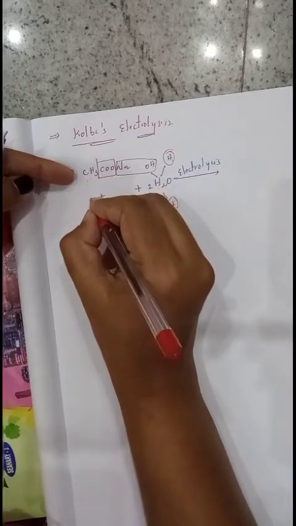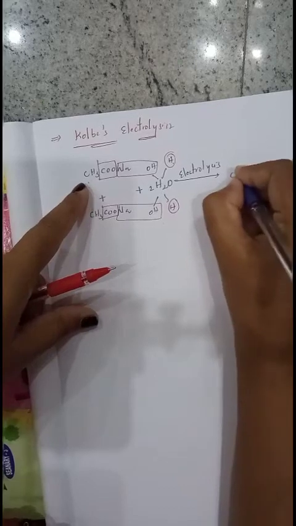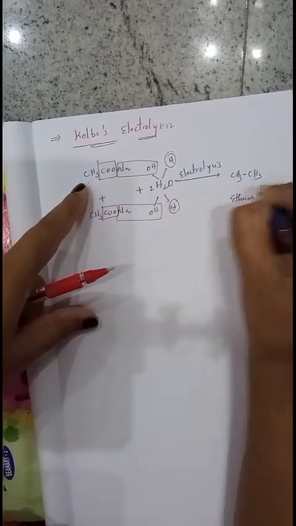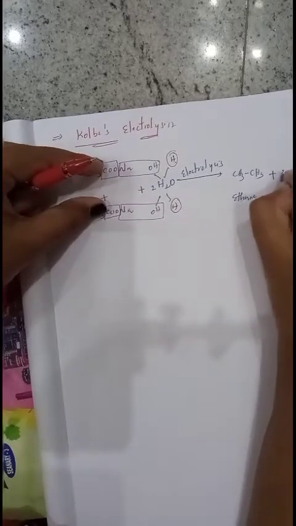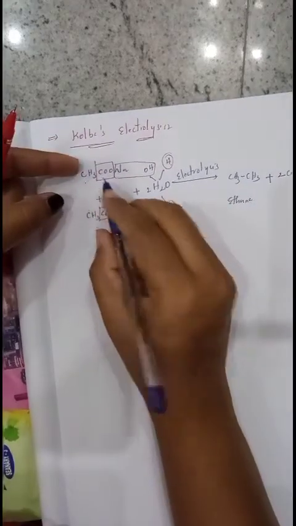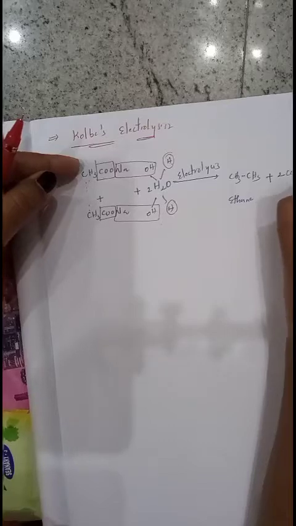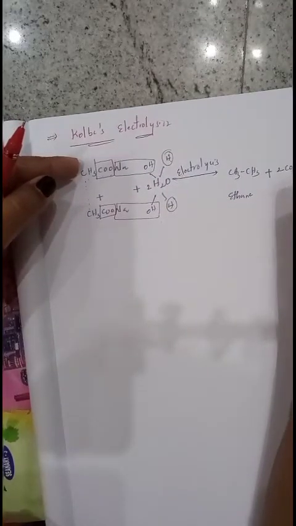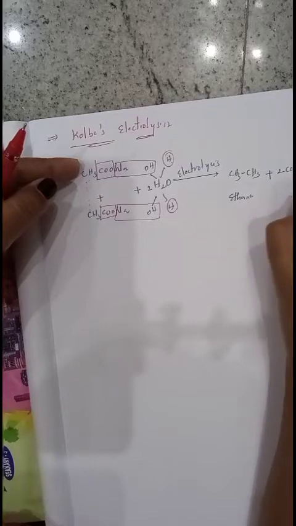Between CH3 and CH3 a bond is formed, then we will get CH3-CH3, that is ethane, alkane is formed, plus 2 moles of CO2 is released, plus 2 moles of NaOH, plus H2 gas is released. So that is about Kolbe's reaction.